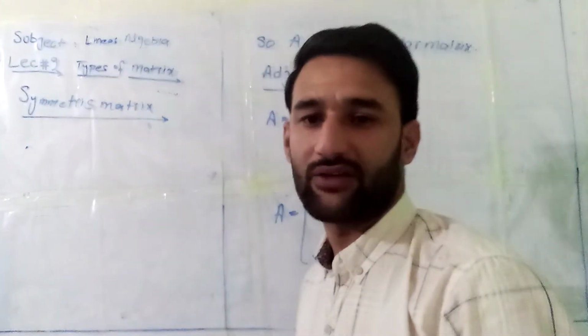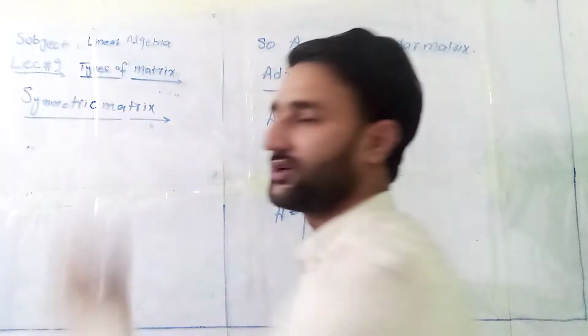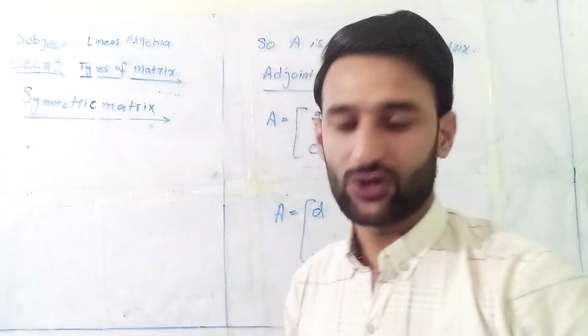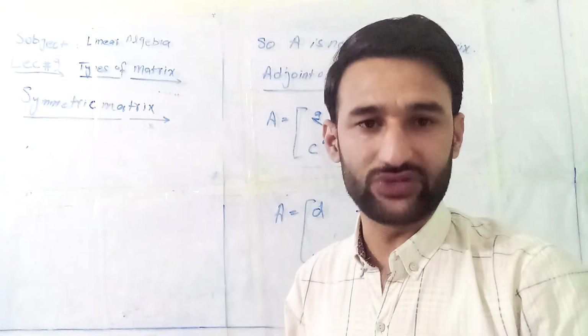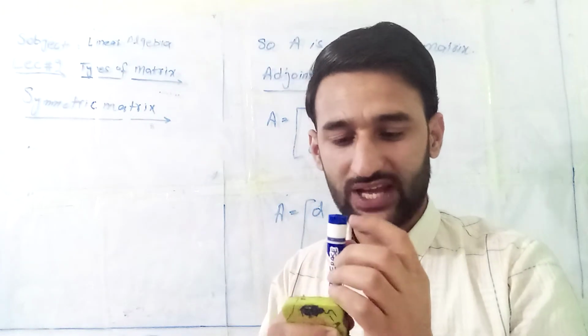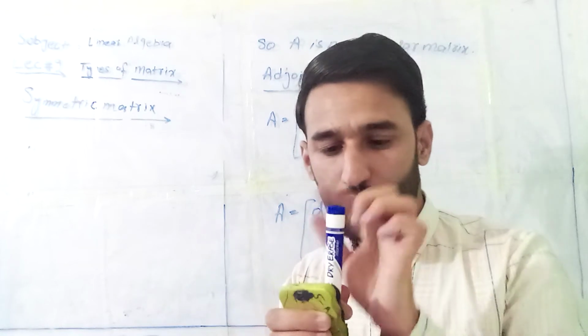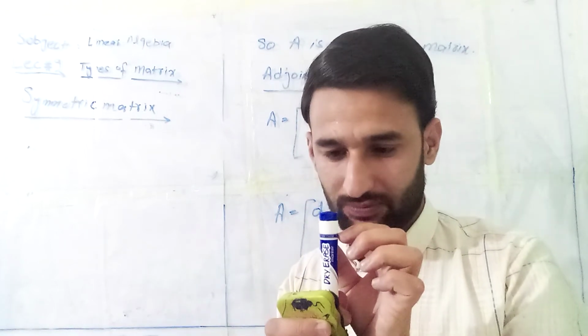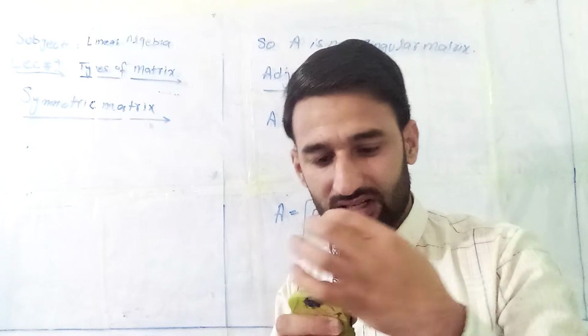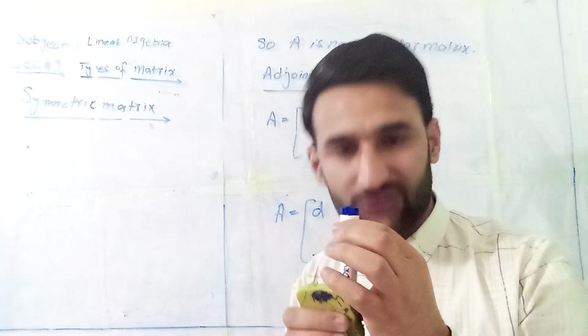Check the symmetric matrix. What is the basic meaning of symmetric? First, I want to define symmetric. Symmetric means beauty. For example, I have a marker. If you check it in every place, you can notice that there is no change in its shape. It always looks like the same shape, so it has a symmetric shape.